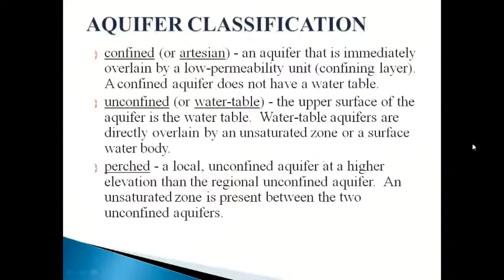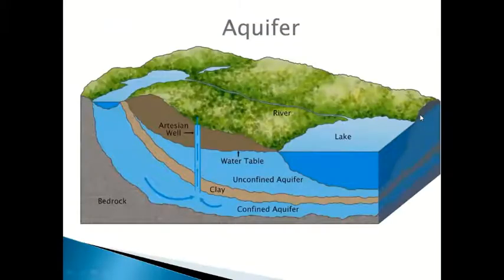The third one is the perched aquifer, an unconfined aquifer at a higher elevation than the regional unconfined aquifer, and an unsaturated zone is present between the two unconfined aquifers. With diagrams I will explain all this. So just see this diagram. Here you can see basically there are two types of aquifer: unconfined aquifer and confined aquifer. You can see the difference here.